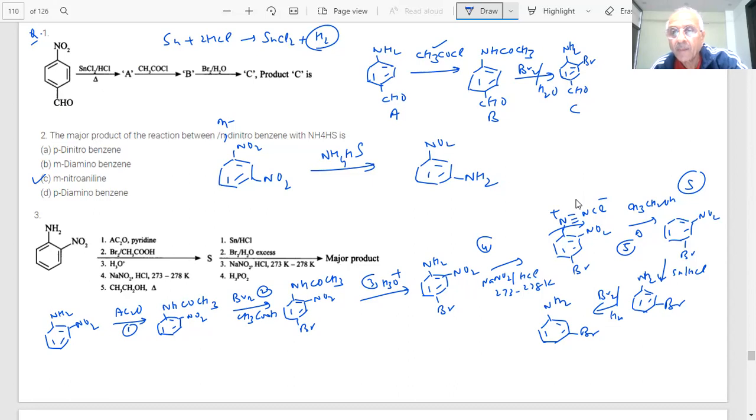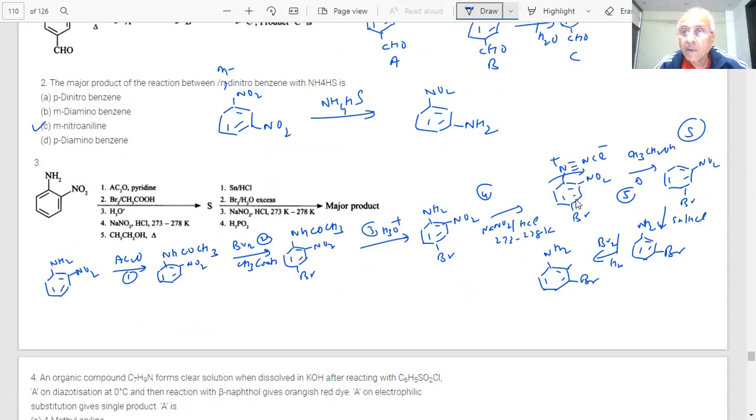It will now come at ortho and para positions. Ortho and para. Okay. What happens then? Then again diazonium salt will be formed. This was one, two NH2 group will form, and three.